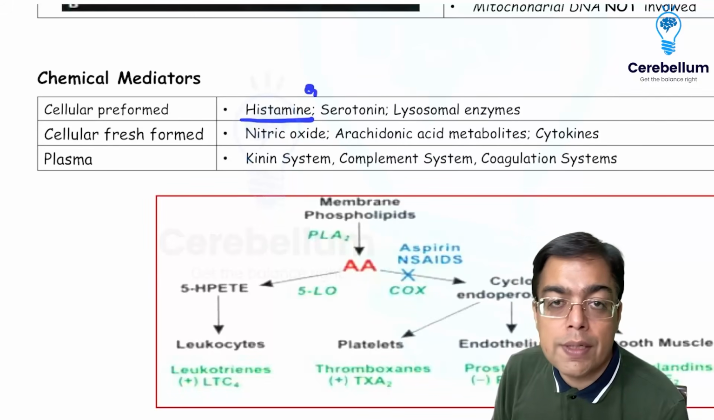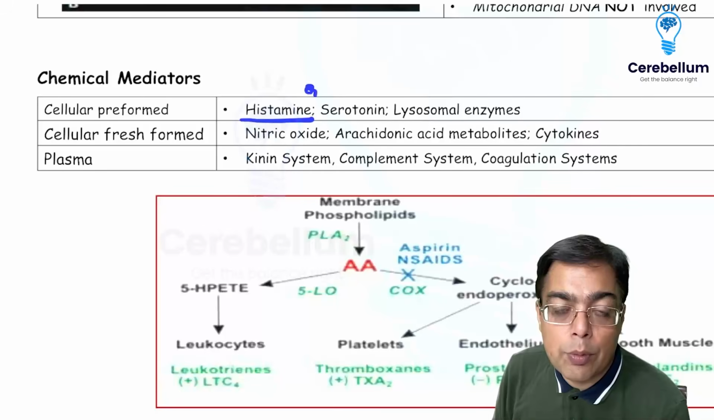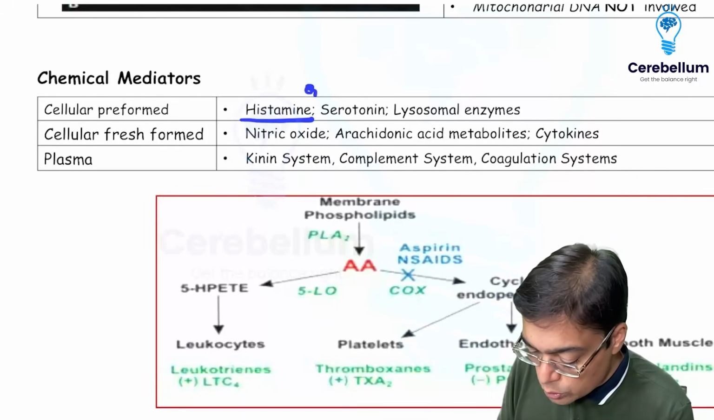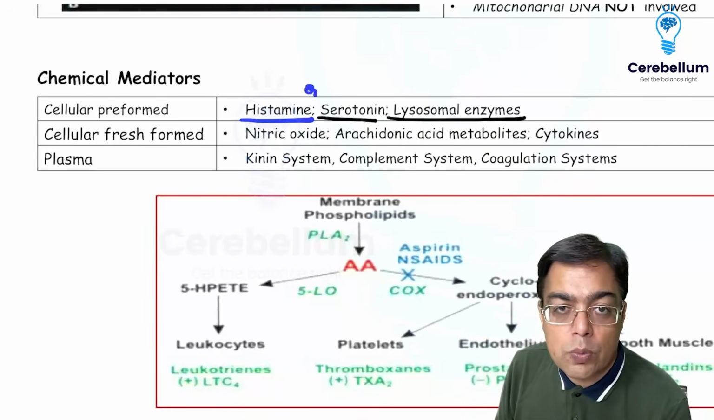INI-CET 21 question: histamine is present in mast cells, and mast cells are picked up with the help of toluidine blue. The actions of histamine are very much replicated by serotonin as well. And we do have the role played by lysosomal enzymes that we talked about in discussion with Nicholas.